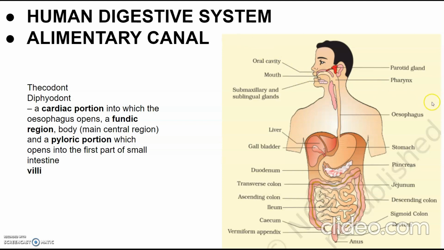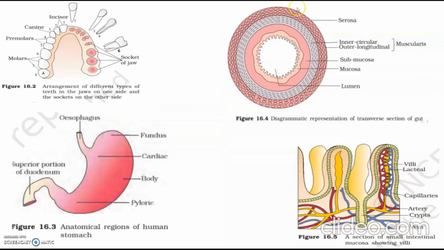Let's see the next slide for the diagram of the teeth. Here there are 32 permanent teeth and they have 4 different types. That is called heterodont dentition, meaning different types of teeth are present.